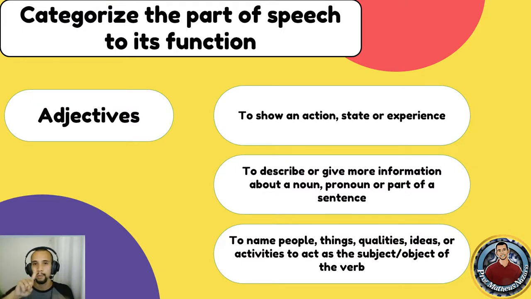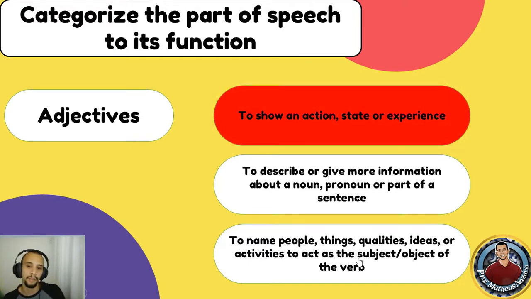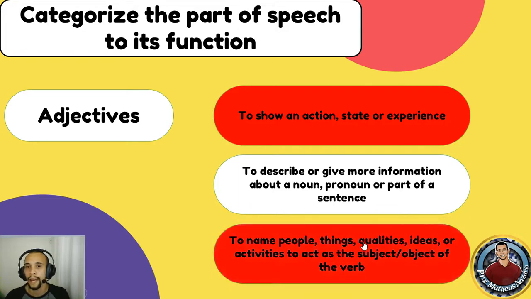So the first one was noun, then verb, and now we have adjectives. So we saw that to show an action, state, or experience, we use a verb, right? This is the definition of a verb. And to name people, things, qualities, or ideas would be the nouns. So adjectives describe or give more information about a noun, pronoun, or part of a sentence.